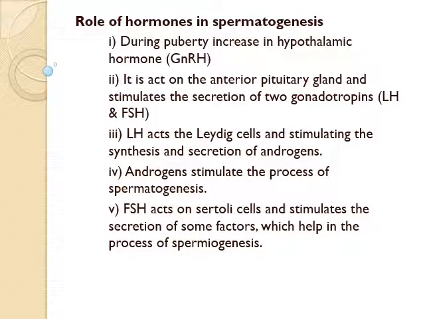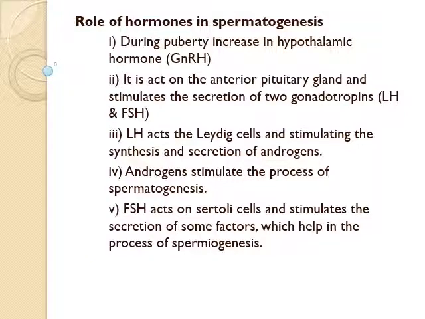Let's see the role of hormones in spermatogenesis. At puberty, in males, the hypothalamus, one of the endocrine glands, starts secreting gonadotropin releasing hormone. This hormone acts on the anterior pituitary gland and stimulates it to secrete the gonadotropins.